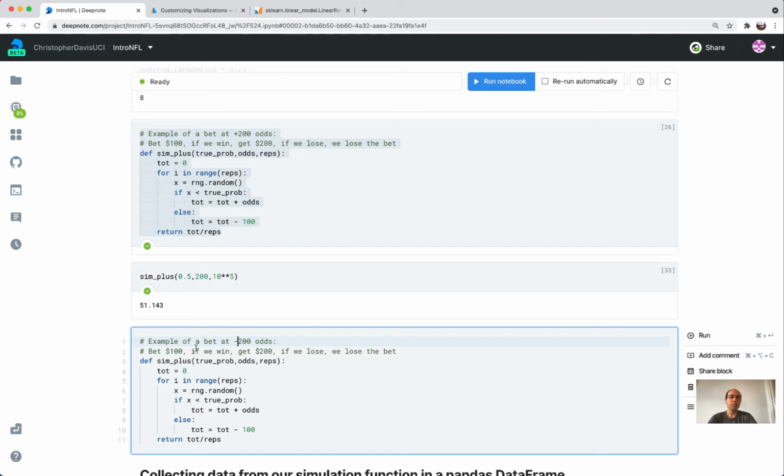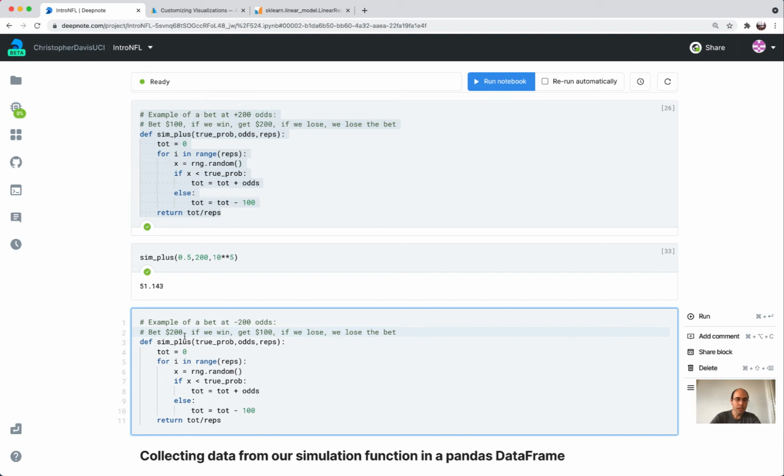So if it's minus 200, then for me, the easiest way to think about it is if you bet 200, or bet whatever the negative of the odds is, then if you win, you get $100, and if you lose, you lose the bet. And so I'm going to change the name of the function to sim minus. Okay, this part stays the same. So this says if we won the bet, then we add 100.